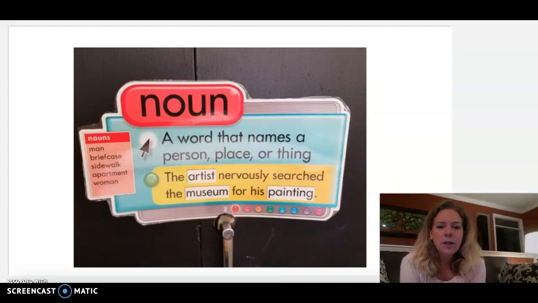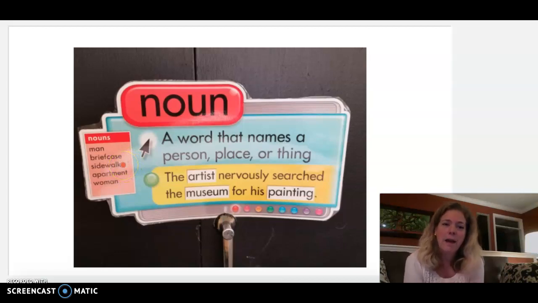So if we take a look at the screen, we have a review of what a noun is. This is a person or place or a thing. That's what a noun is describing or what it's naming. And if you take a look over here on the side, we have a list of nouns. We have man, briefcase, sidewalk, apartment, and woman. We can break these nouns into categories. So we have people, a man and a woman, those are people. An apartment is a place, and a briefcase and a sidewalk, those are things.